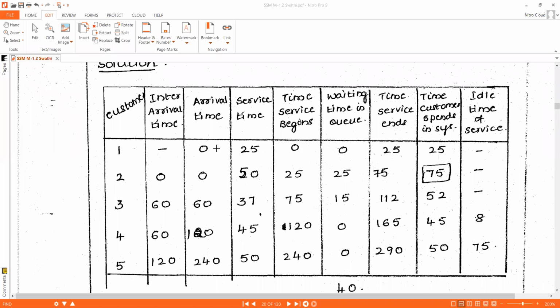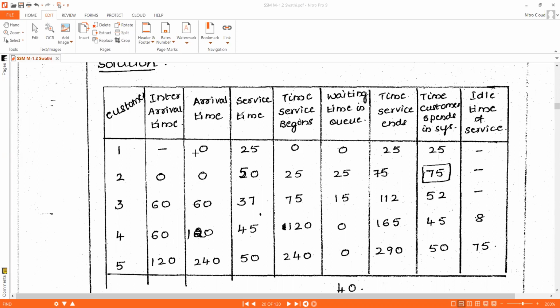Next, we need to calculate arrival time by using the interarrival time. How to calculate the arrival time? Arrival time is the sum of previous customer's arrival time plus the present customer's interarrival time, which gives the present customer's arrival time. For customer 1, we assume that he arrives at simulation clock time 0. So the first customer arrival time is always 0. Next, we calculate the next customer's arrival time.